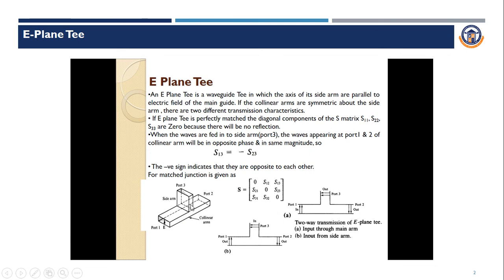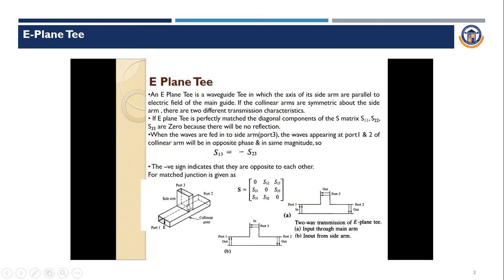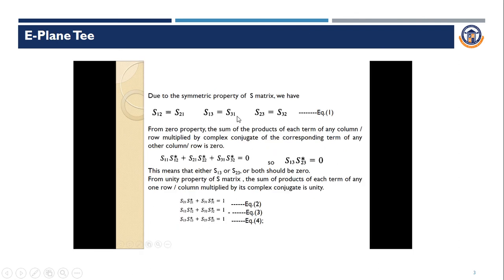So S12 is equal to S21 and S13 is equal to S31. Likewise, if the input is given from port 3, whatever output we get from port 1, the same output we get from port 3 if the input is given from port 1. That is why we write S13 is equal to S31. Likewise S23 equal to S32 by using symmetry.